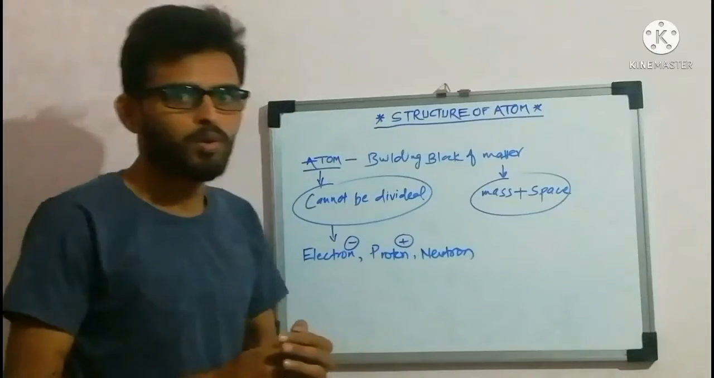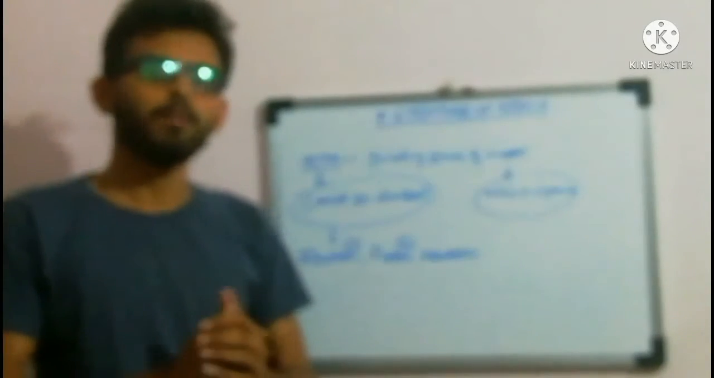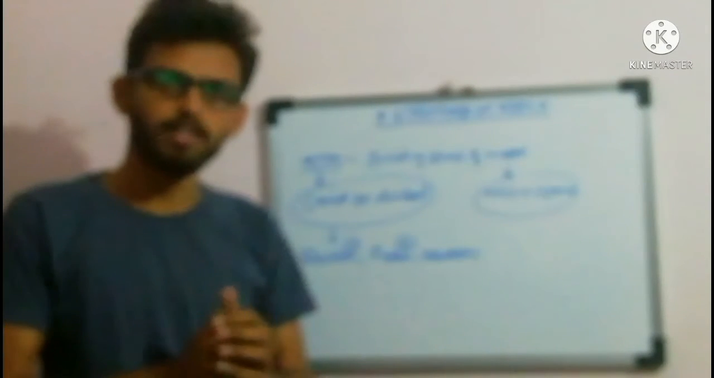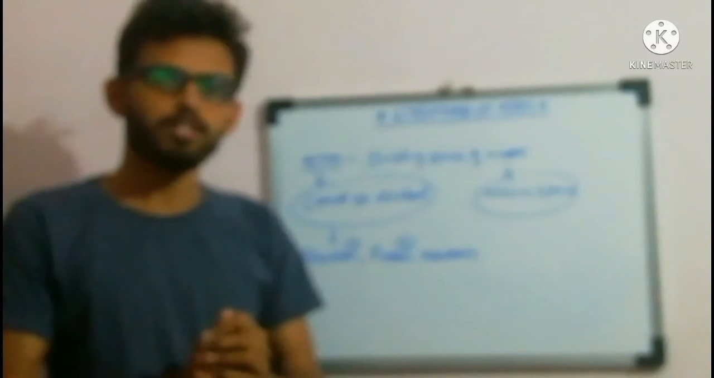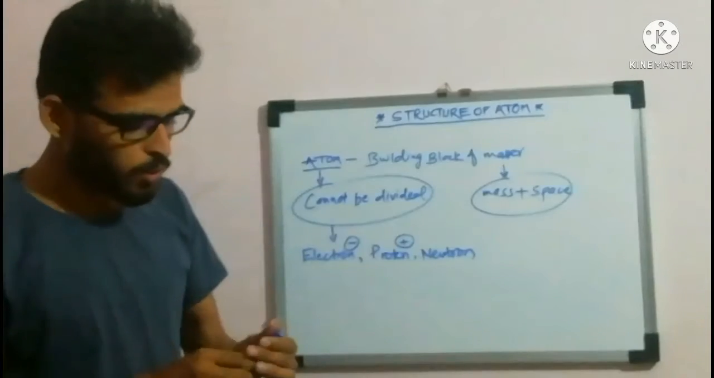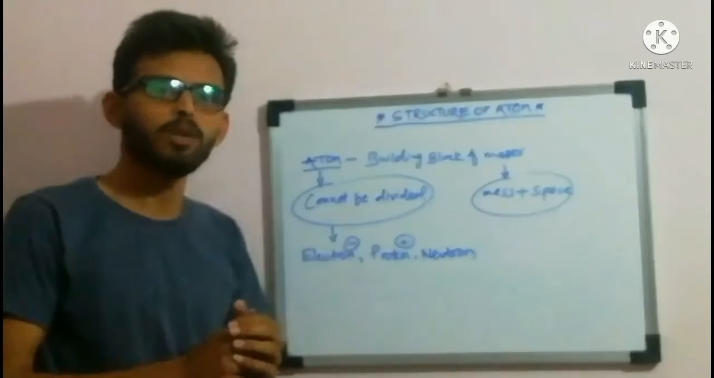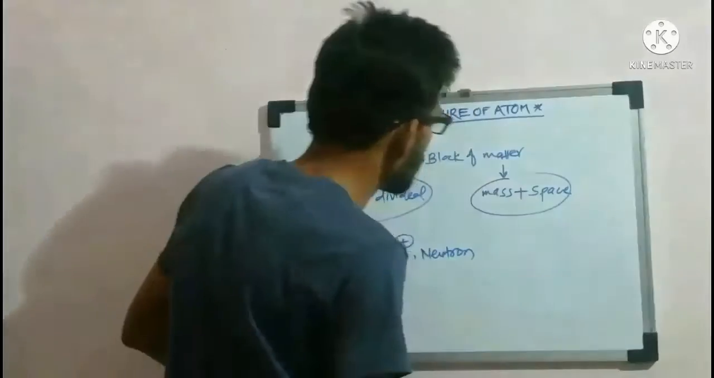An atom is such a small entity, a very small particle, that we cannot see it with naked eyes. Our physicists or scientists have worked very hard to learn the actual structure of the atom through different experiments. Now we will study what an atom actually looks like. I will draw something over here.